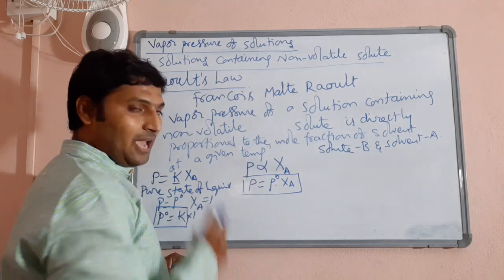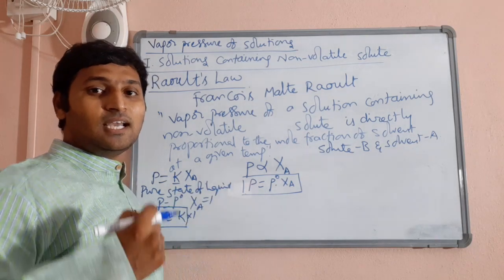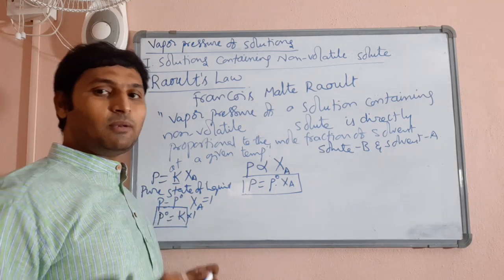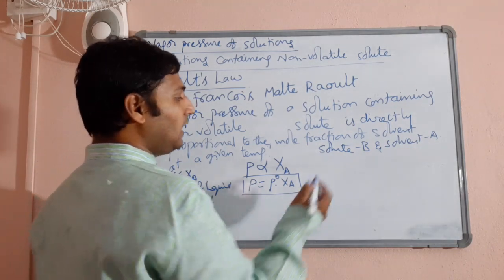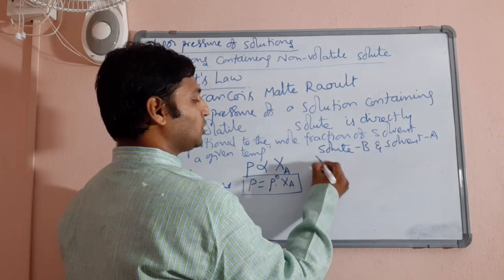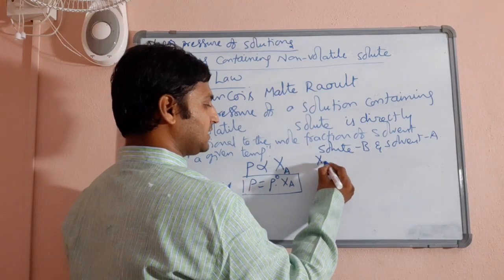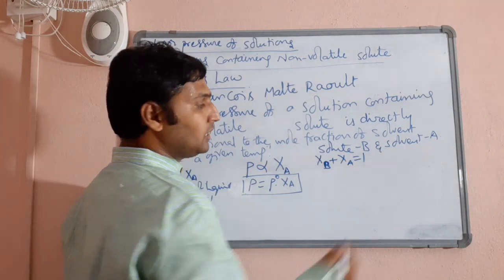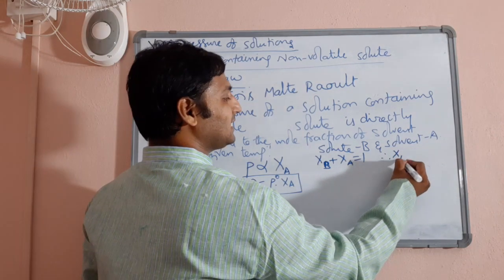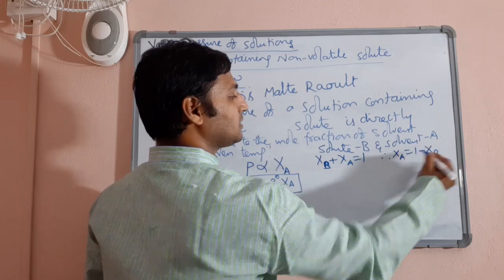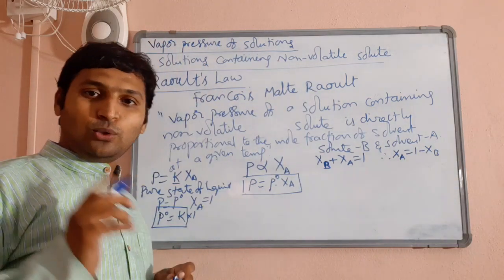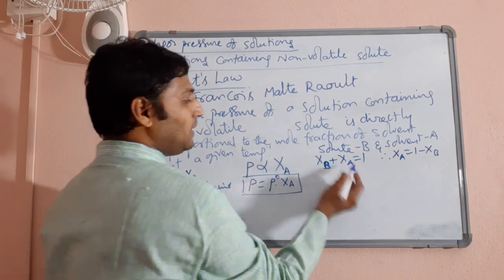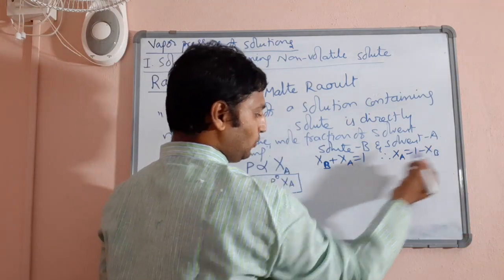Now, the same Raoult's law can be expressed in a slightly different form, though at the end of the day the conclusion will be the same. You know very well, the mole fraction of solute XB plus the mole fraction of solvent XA should be equal to 1. Therefore, XA is equal to 1 minus XB.